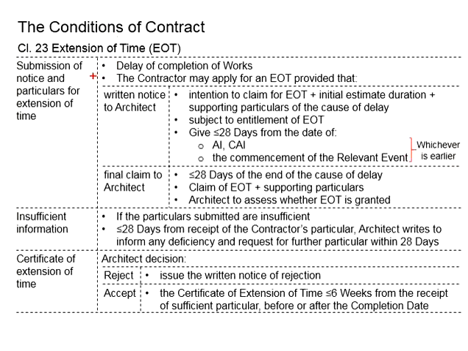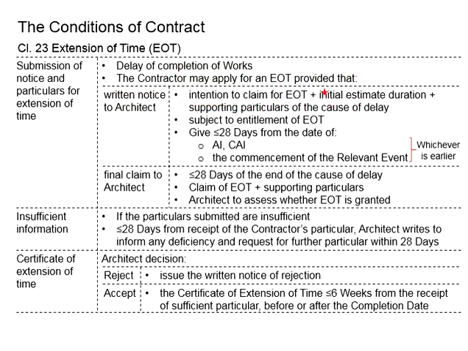First, we talk about the submission of notice and particulars for the extension of time. For your information, the short form for extension of time is EOT. Now, in the case there will be a delay of the completion of the work, the contractor may apply for an EOT, provided that the contractor submits a written notice to the architect. The notice shows the intention of the contractor to claim for the EOT.